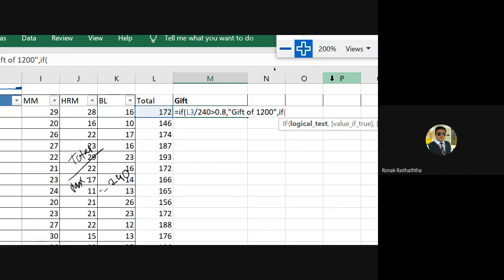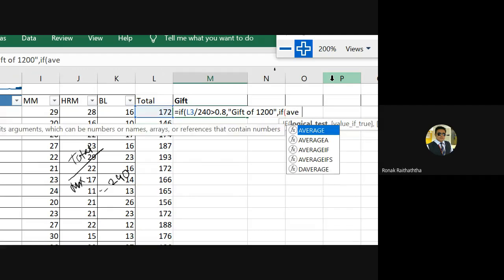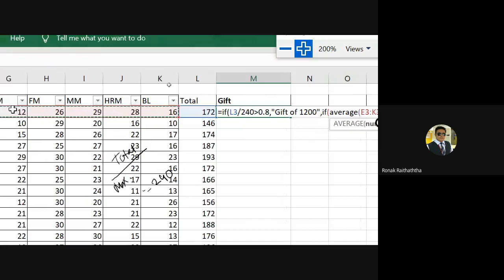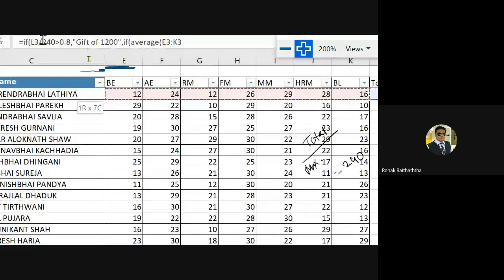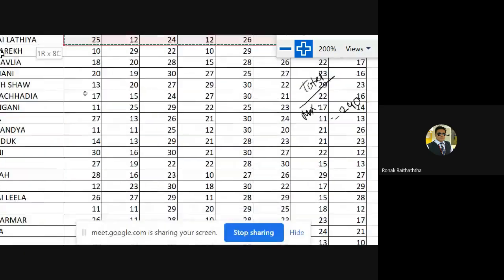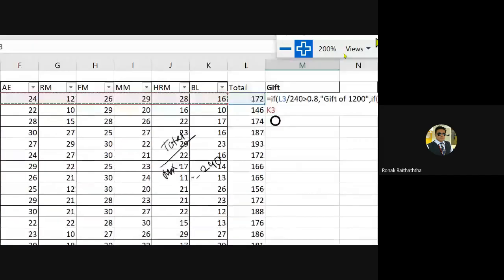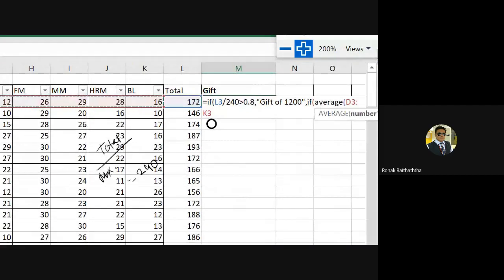So I'm using the function of average, then after average opening the bracket, and average shall be of what? Average shall be of all the marks. Okay, so from FDM to BL we have got the average. Now closing the bracket. Now this average shall be more than what?